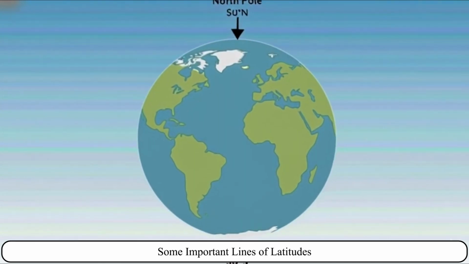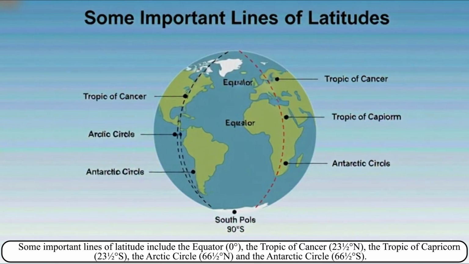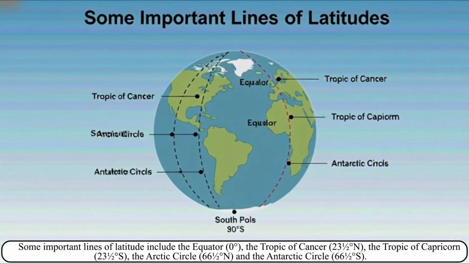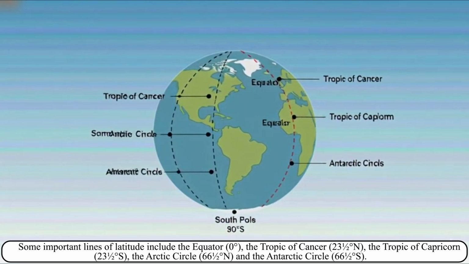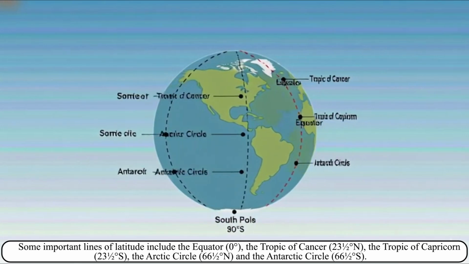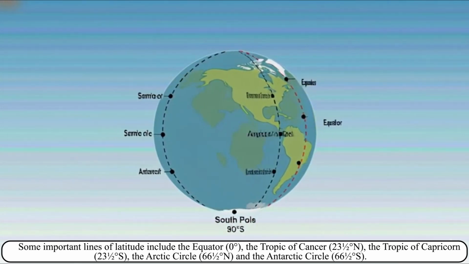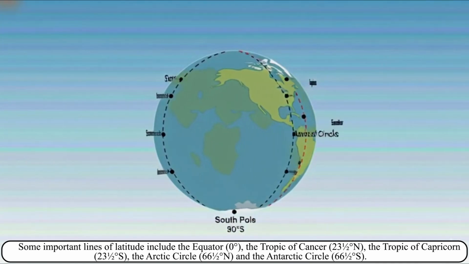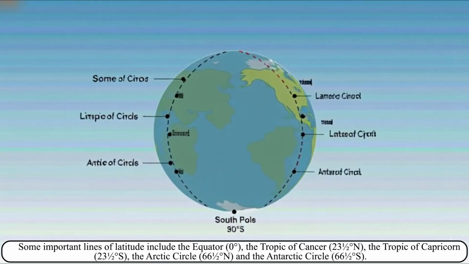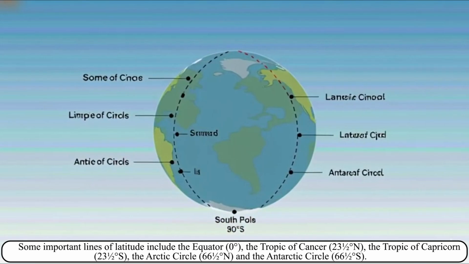Some important lines of latitude. Some important lines of latitude include the equator, 0 degree, the Tropic of Cancer, 23.5 degree N, the Tropic of Capricorn, 23.5 degree S, the Arctic Circle, 66.5 degree N, and the Antarctic Circle, 66.5 degree S.